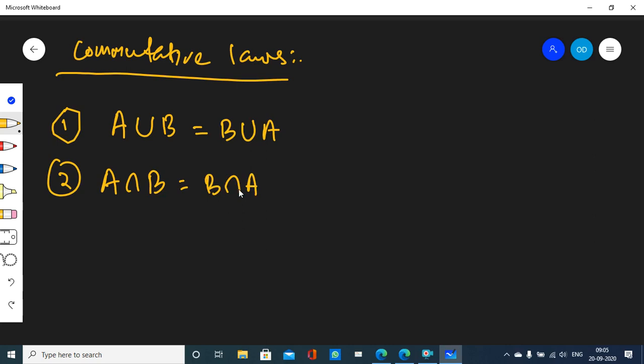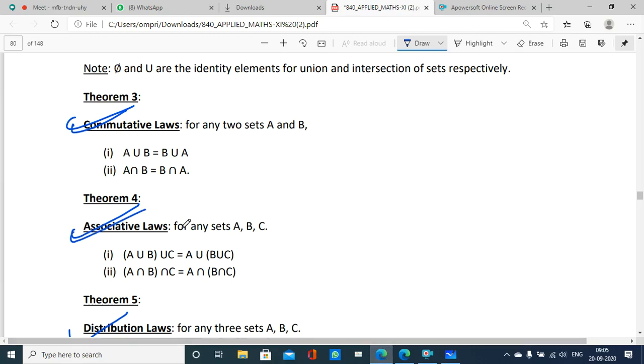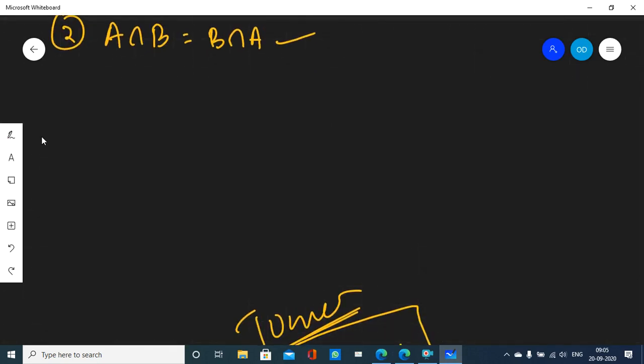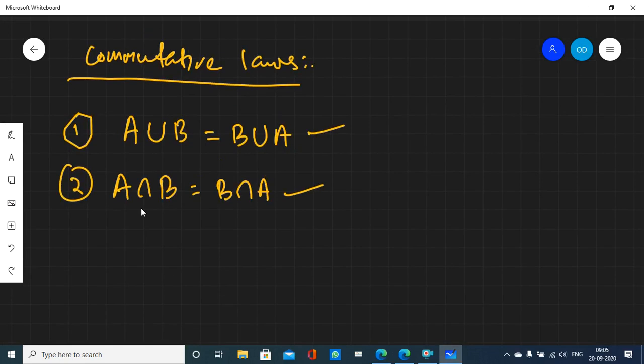In which order you are doing the union, in which order you are doing the intersection, it doesn't matter here. A union b is the same as b union a. A intersection b is the same as b intersection a. This is called a commutative law. Okay. Then comes associative law. So let's talk about associative law.